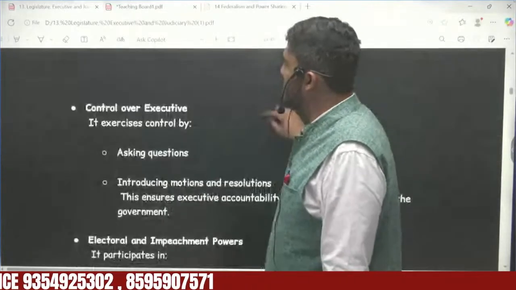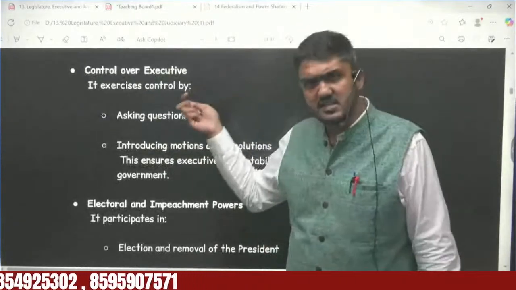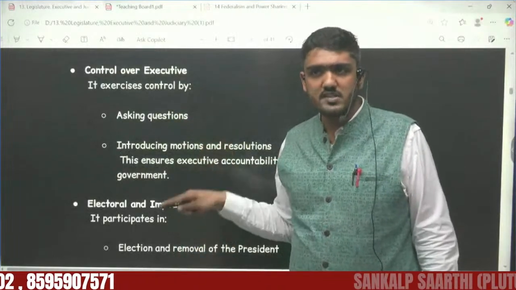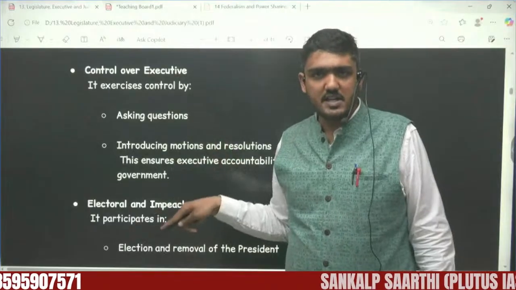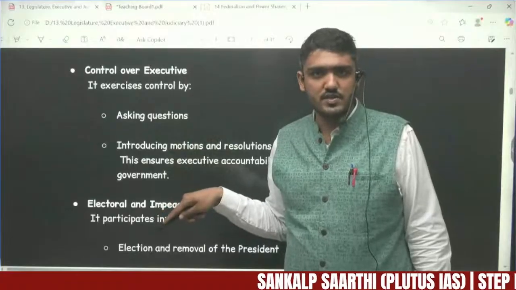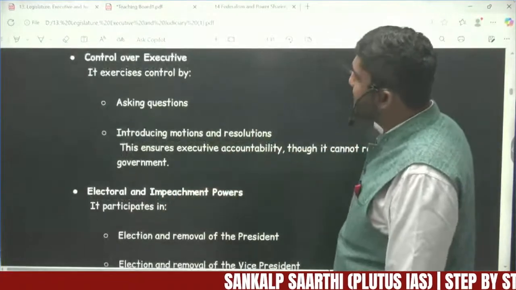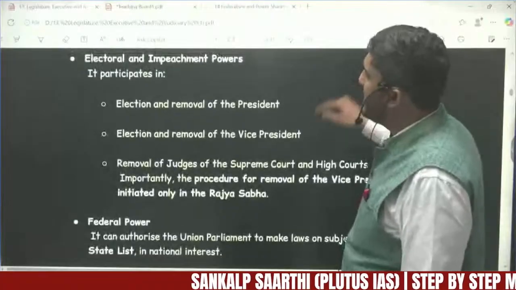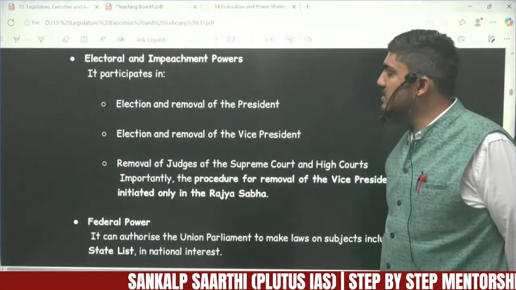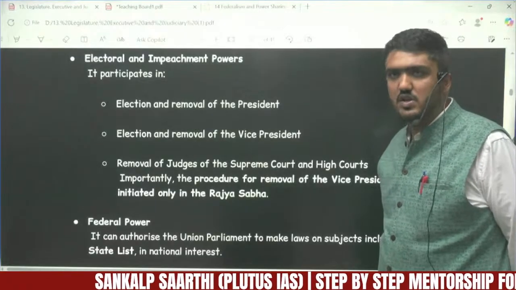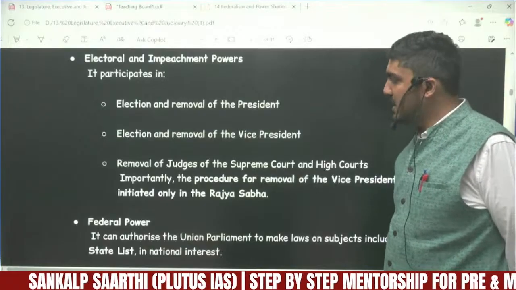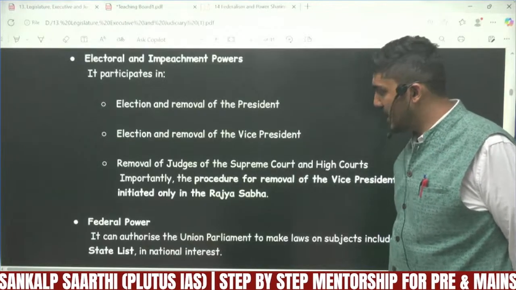Control over the executive: yes, Rajya Sabha also enjoys the power to ask questions of the executive and hold the executive accountable, and the executive will have to answer those questions. This is mandatory. Electoral and impeachment powers: these relate to the election and impeachment of the president, the election and removal of the vice president, and even the removal of the judges of the Supreme Court and the High Court.